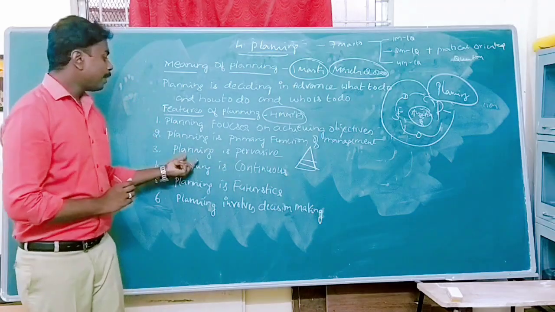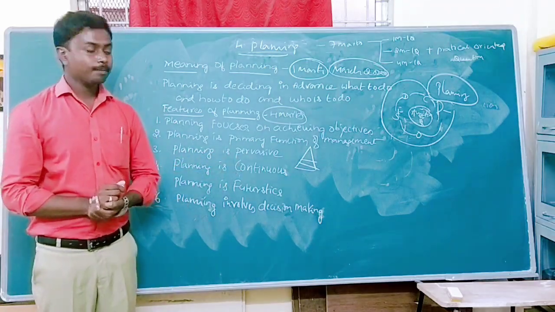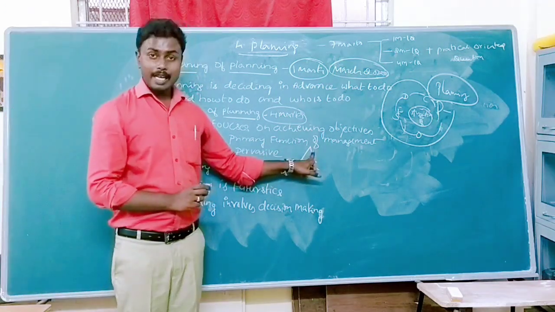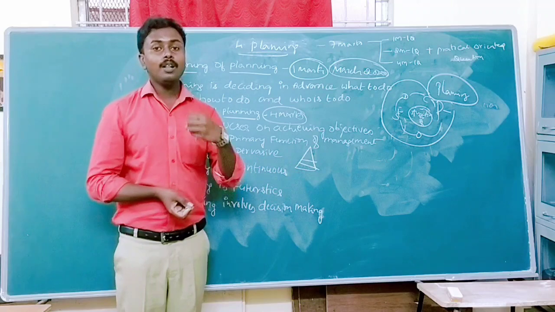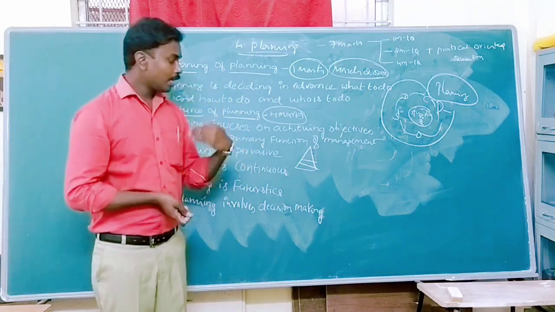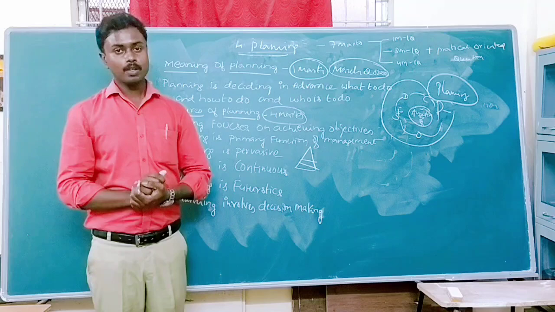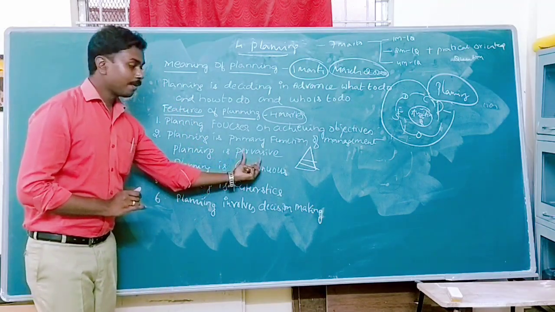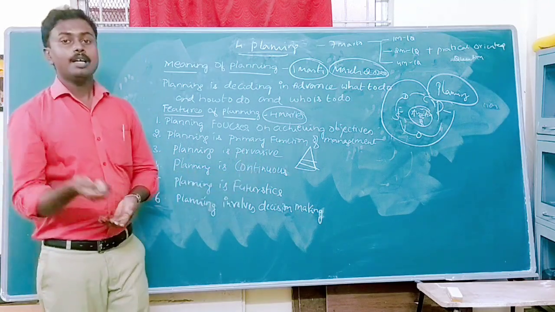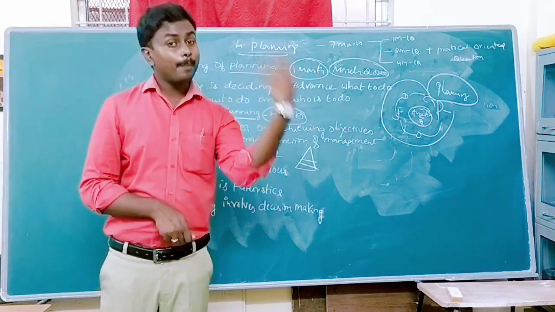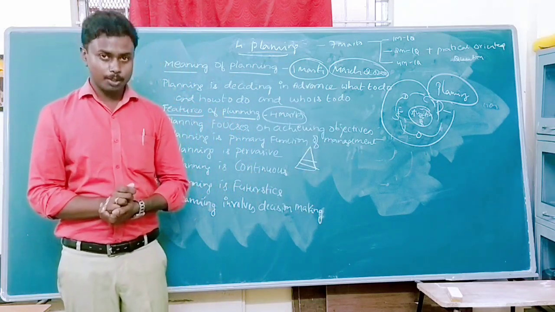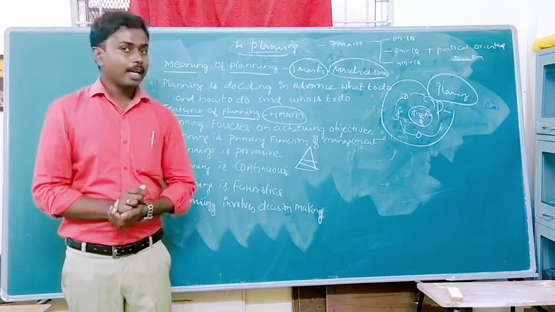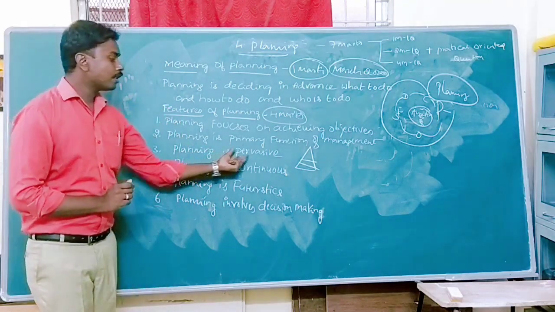Once again I repeat, planning is pervasive means we can apply the plan in all kinds of organizations, all levels of management and all departments in the organization.